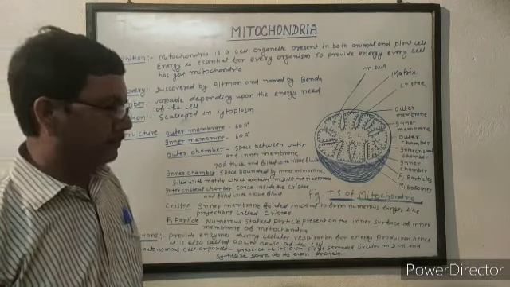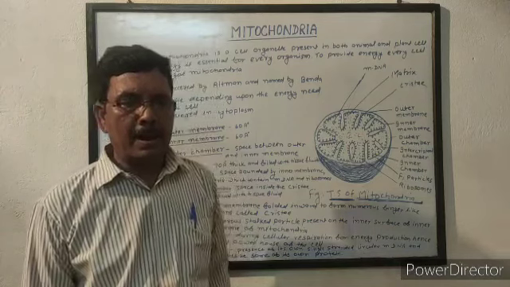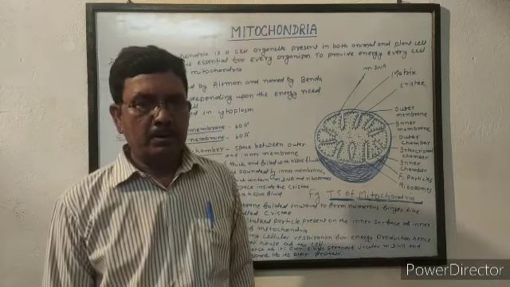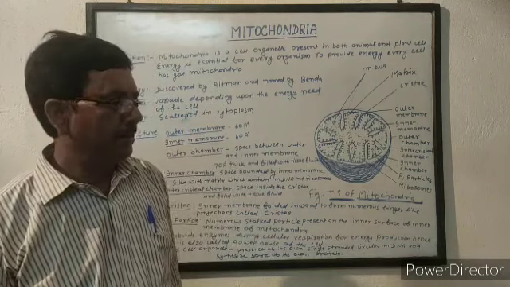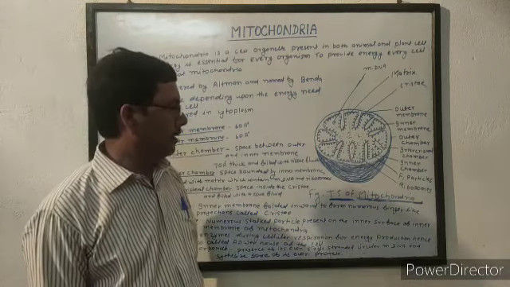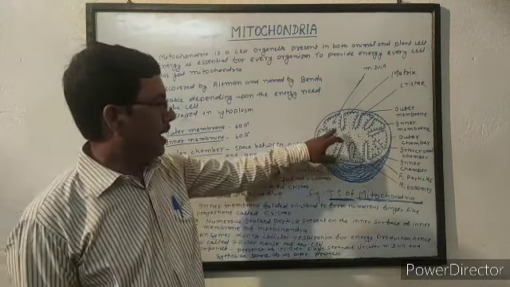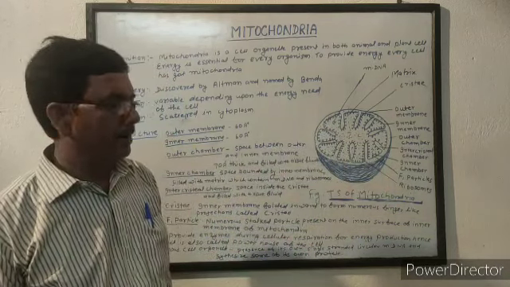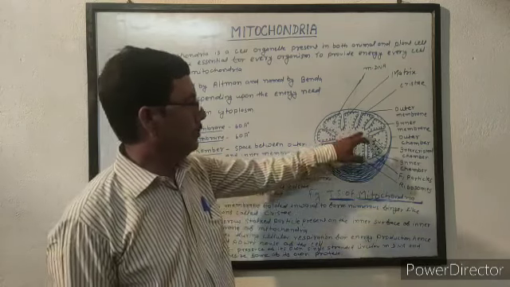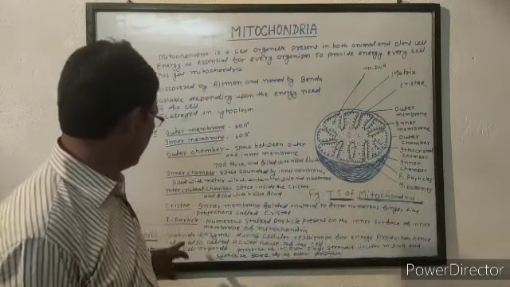Now inner chamber, it is the space bounded by inner membrane, which is filled with ground substance or matrix. Its matrix contains numerous mDNA, which is single-stranded circular DNA. It contains several ribosomes also.